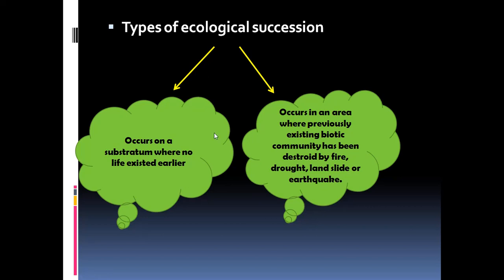Now, the primary succession occurs on a substratum where no life existed, and we have said that the secondary succession occurs in the area where earlier the life was existing, somehow it was destroyed.